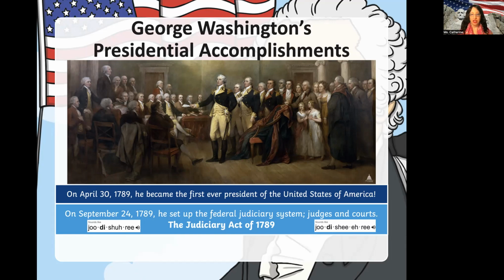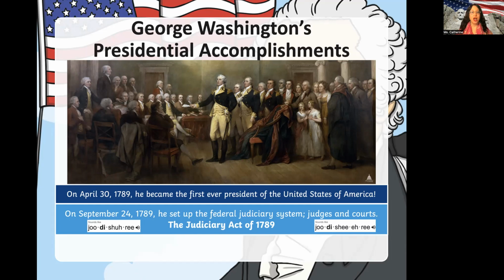The other one, which is popular in America, the United States of America, we say judiciary. So we can say judiciary or judiciary. That's a tough one. That's a tongue twister right there. We have five syllables and four. So you can choose. I'm sure you're going to choose the shorter one.